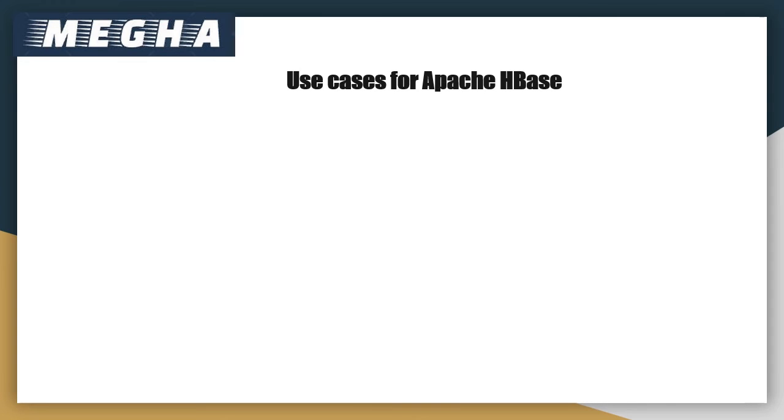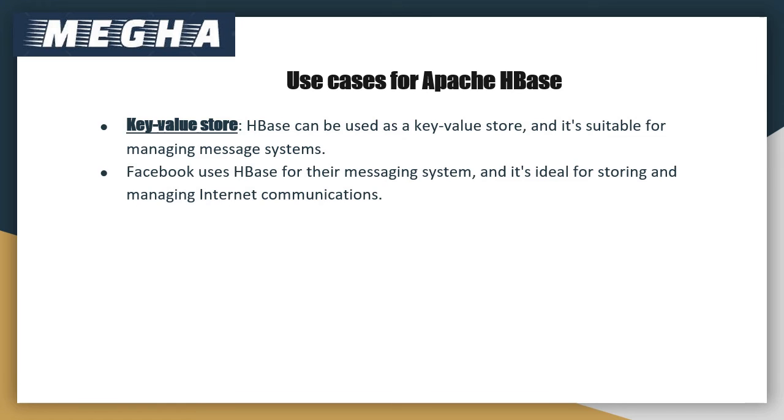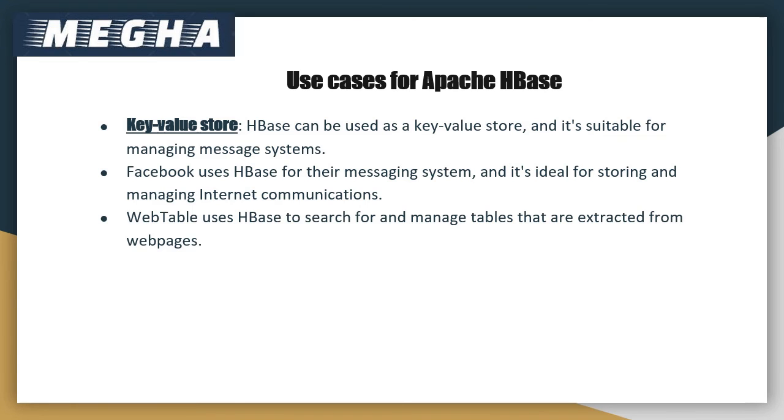Use cases for Apache HBase. Key value store: HBase can be used as a key value store and it's suitable for managing message systems. Facebook uses HBase for their messaging system and it's ideal for storing and managing internet communications. Webtable uses HBase to search for unmanaged tables that are extracted from web pages.